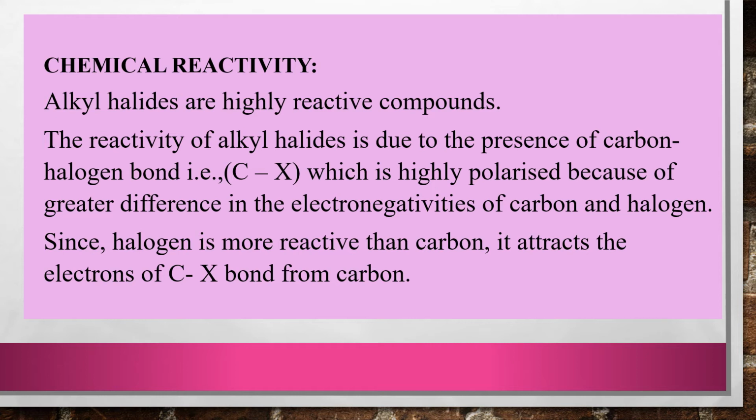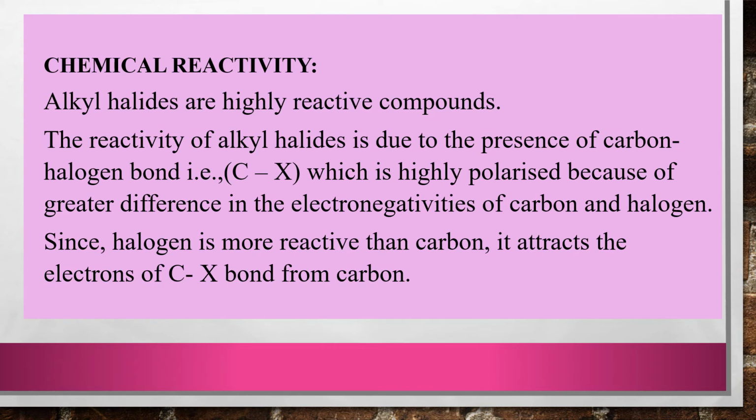So what are you going to write under chemical reactivity? Alkyl halides are highly reactive compounds. That is your first point. Next point, the reactivity of alkyl halides is due to the presence of the carbon halogen bond, that is C-X bond, which is highly polarized because of the greater difference in the electronegativities of carbon and halogen.